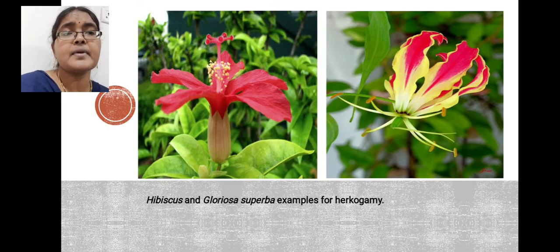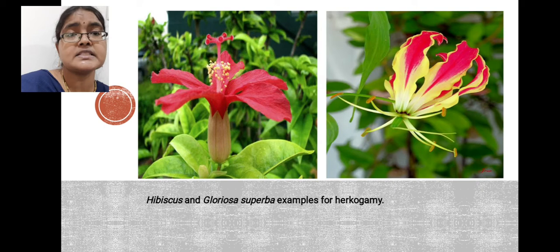Here you can see the images of Gloriosa superba plant and hibiscus plant. These are mentioned as examples for hercogamy conditions, what we discussed just now. Hercogamy means arrangement of male and female sex organs at different levels or different heights, which is shown in these images very clearly. If you observe, you will understand what this hercogamy condition is. This first image is Hibiscus rosa-sinensis flower, second image is Gloriosa superba flower.